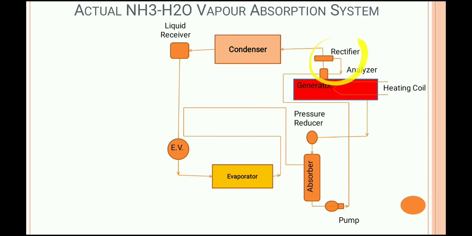Next one is the rectifier. The rectifier is also used for the removal of water vapor present in the NH3 vapor.